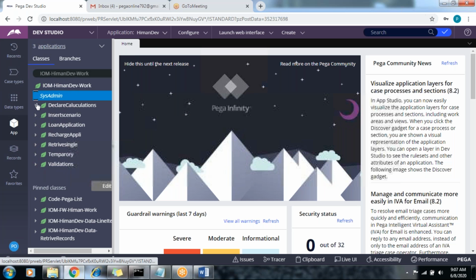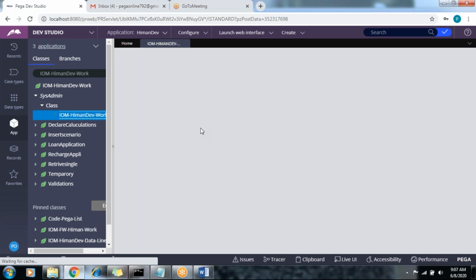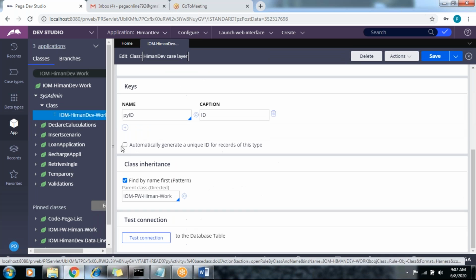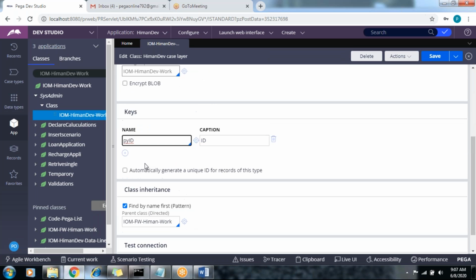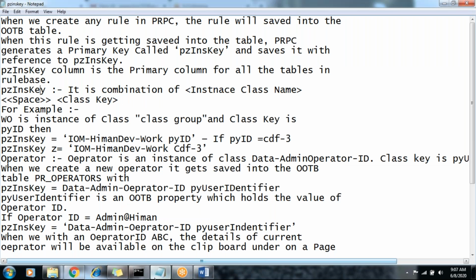So if you open this class group, what is the primary key of the class group? PYID. Okay, PYID is the primary key of the class group. What is the PZINSKEY of the class group? What did I tell you last class? What is the PZINSKEY?